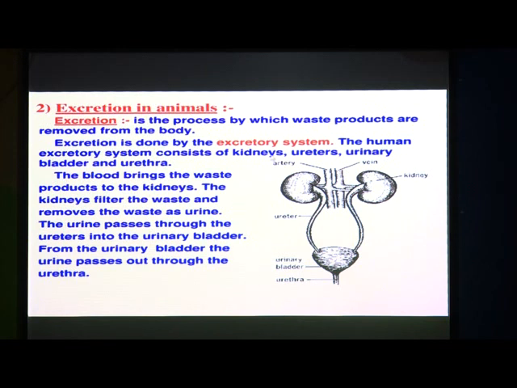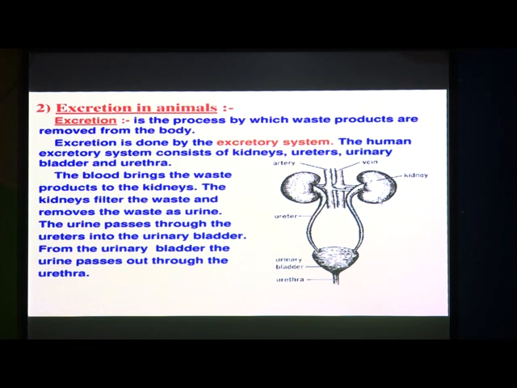Which parts form this excretory system? The first one is the kidneys. There are two kidneys in human beings which work for excretion. This is the main part of the excretory system. Here you can see this is 1 and this is 2, so there are two kidneys, one on the right side and one on the left side.